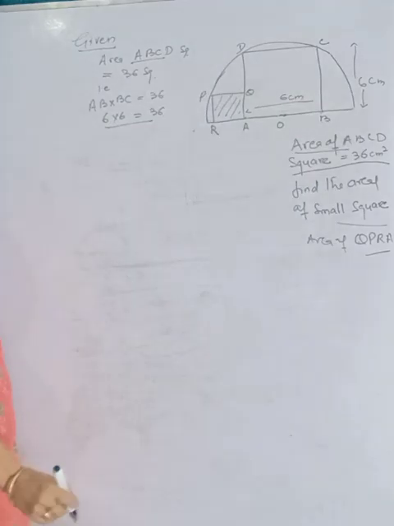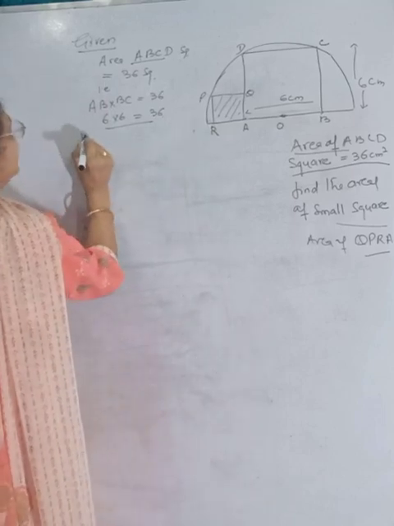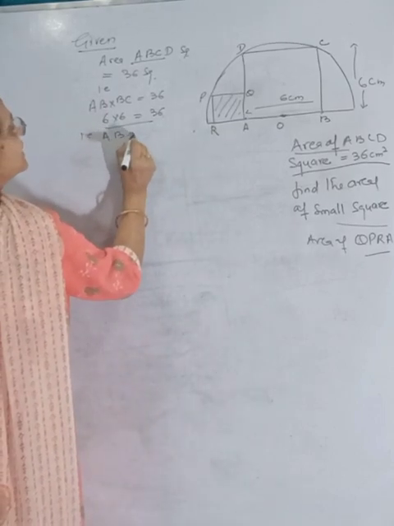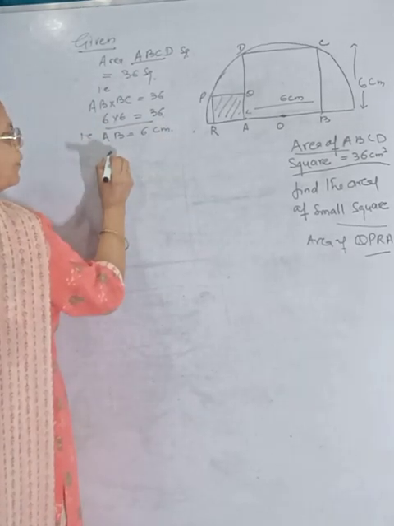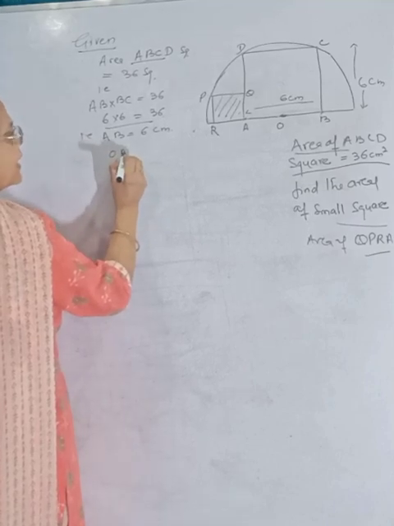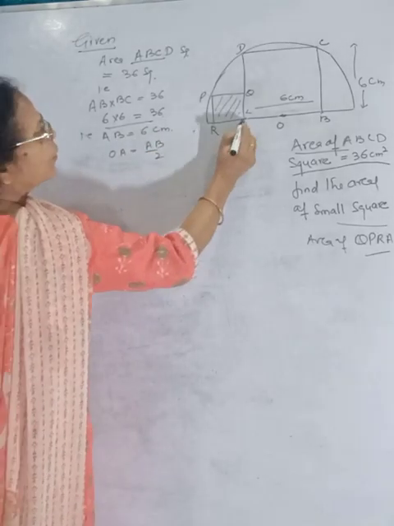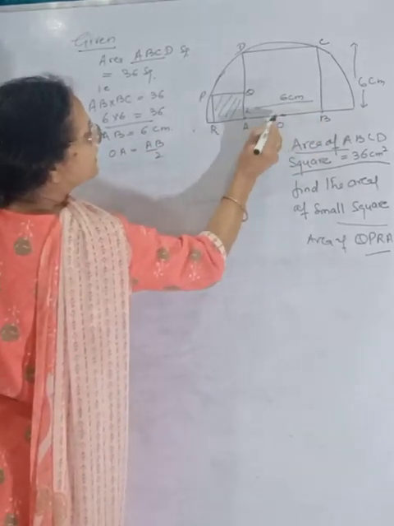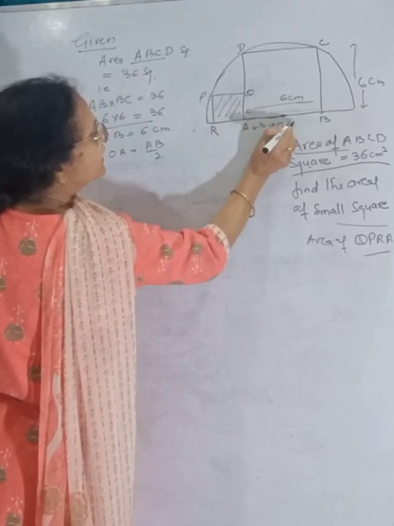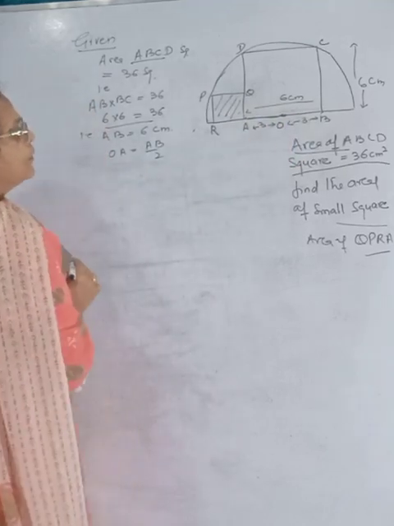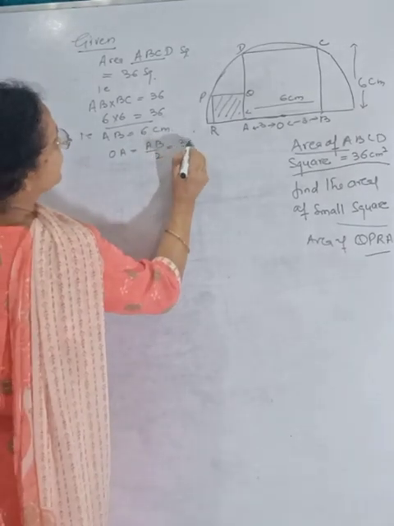Because this is a square and O is the center, OA is equal to AB by 2. This will be 3, and this will also be 3. OB is equal to 3 centimeter.